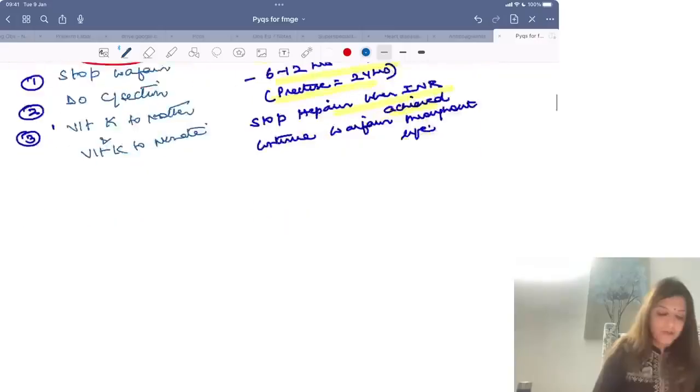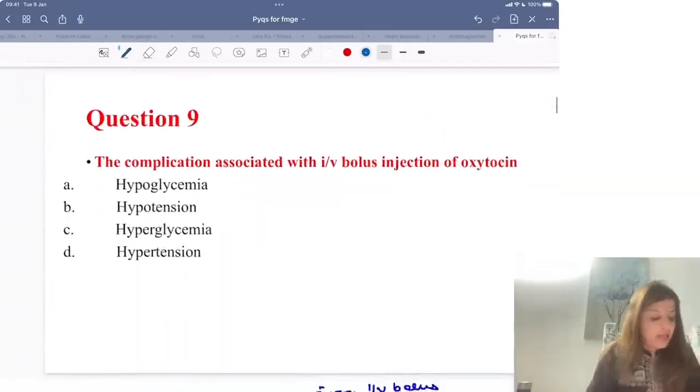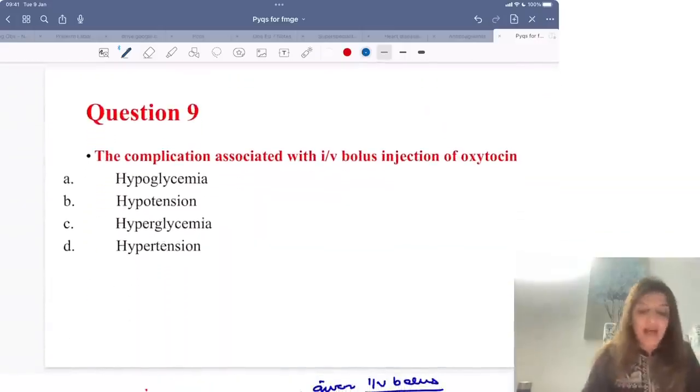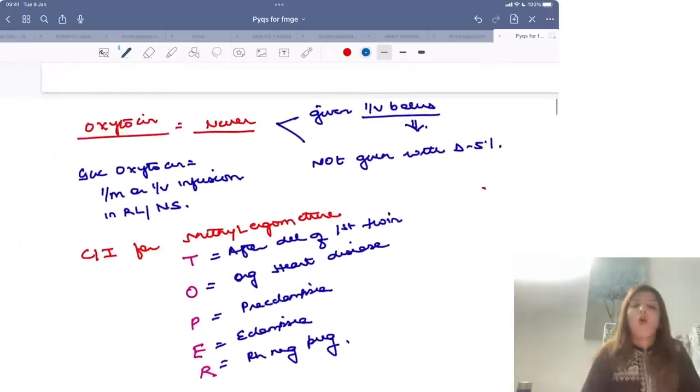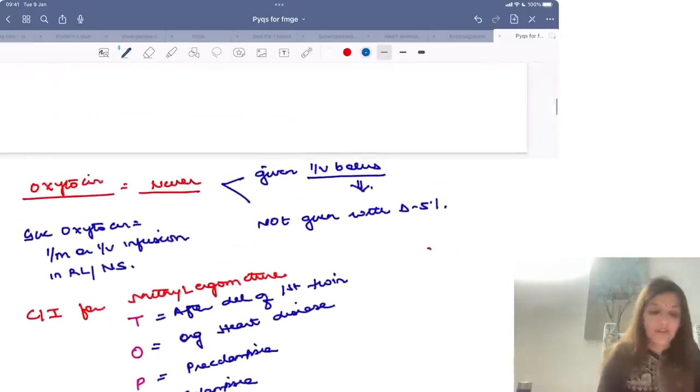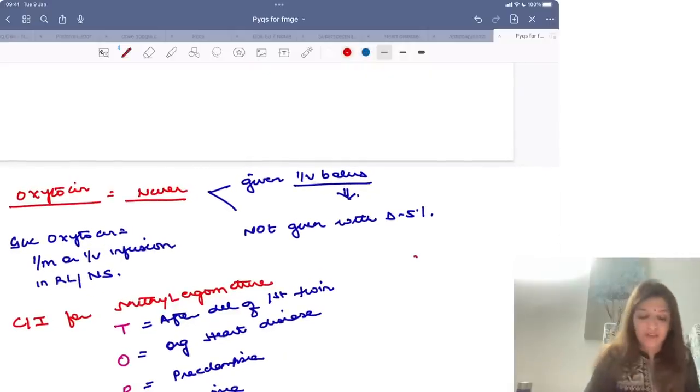Coming to the next question. The complication associated with IV bolus injection of oxytocin. Now, please remember, oxytocin, you should never give it IV bolus. Why should you not give it IV bolus? Because it leads to hypotension and ultimately it can lead to cardiac arrest.